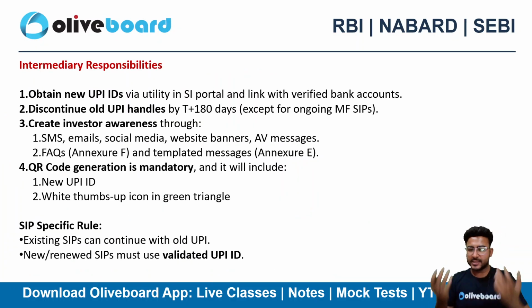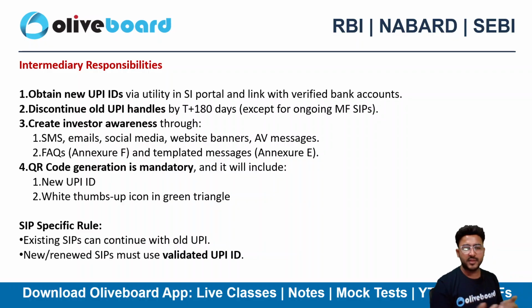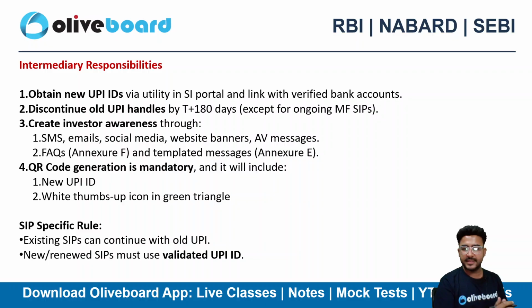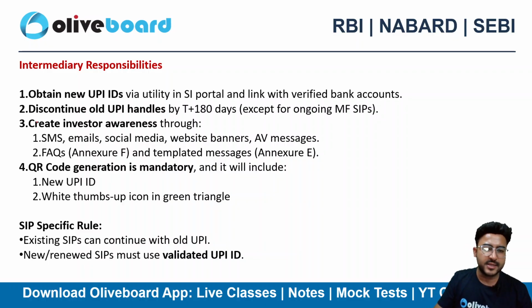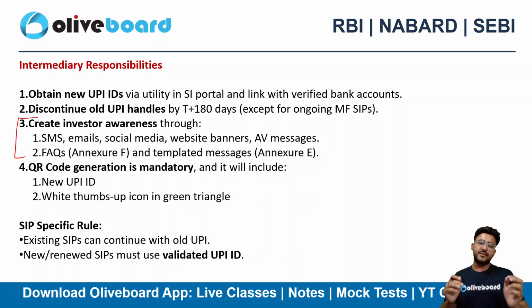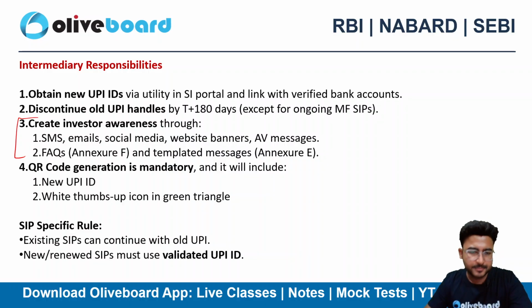If I talk about the responsibilities, then intermediaries have the responsibility to obtain a new UPI ID as mentioned in this circular. They need to discontinue the old handles, right? There is a timeline given. They need to discontinue the old handles and switch to the new handles. They also need to create more and more awareness through SMS, email and all the electronic channels. Plus, they have released a frequently asked questions list as well.